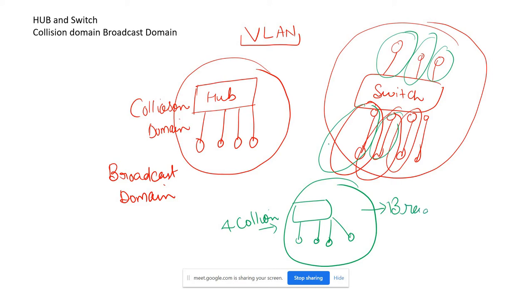So this is the difference between the hub and the switch. In the case of the hub, it has the same collision domain, right? It is completely the same collision domain and the same broadcast domain. But in the case of a switch, each port is a collision domain and the complete switch is one broadcast domain. This is the basic difference between the hub and the switch.